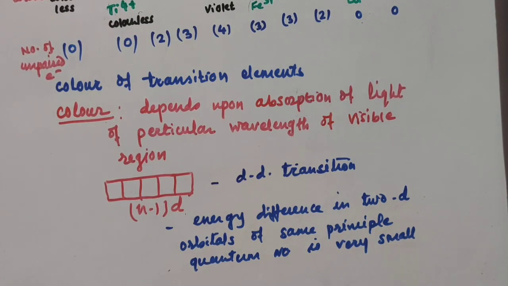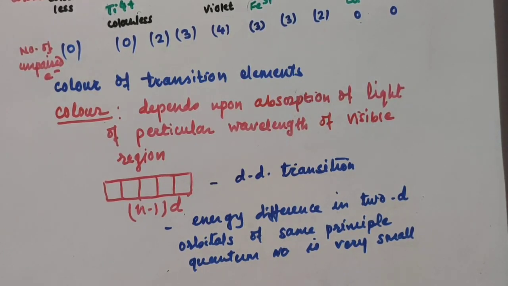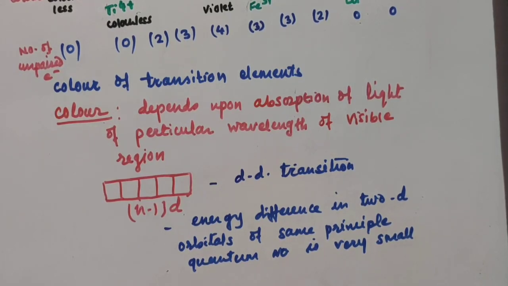This much energy is already available in the visible region, so they can absorb the energy and promote to the higher energy level. So the color of the transition element is due to the d-d transition of unpaired electrons present in the (n-1)d orbital. Next we'll go for magnetic moment.